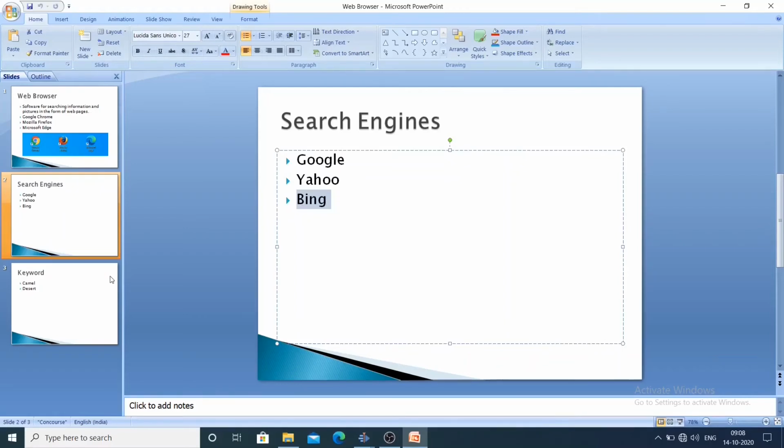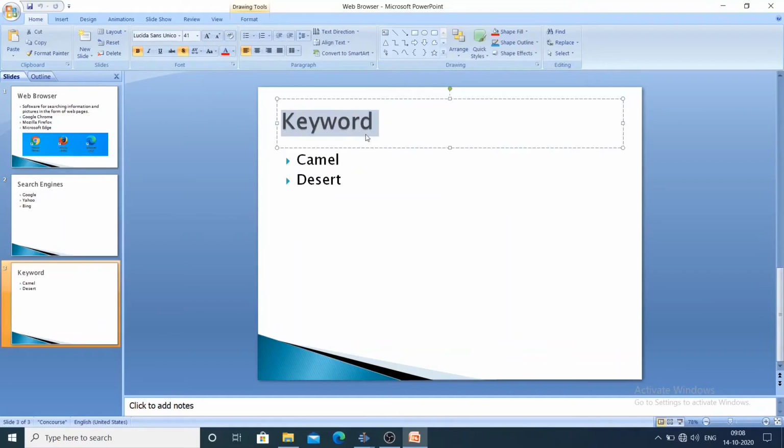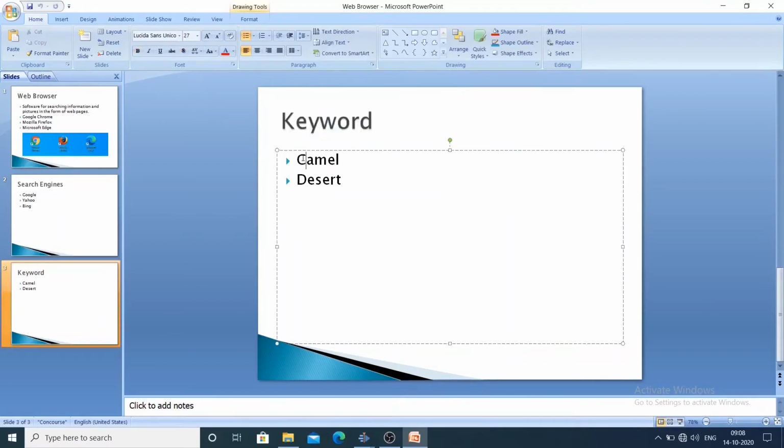Okay, my dear students, now we'll move to the next term. It is keyword, and I have written here two keywords. One is camel and one is desert. So what do you mean by a keyword?